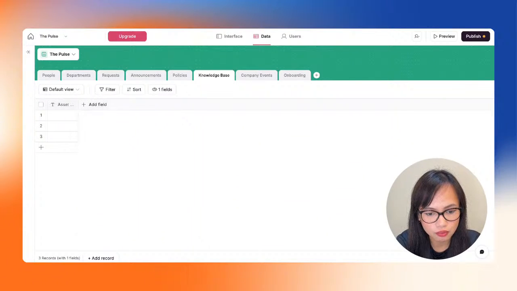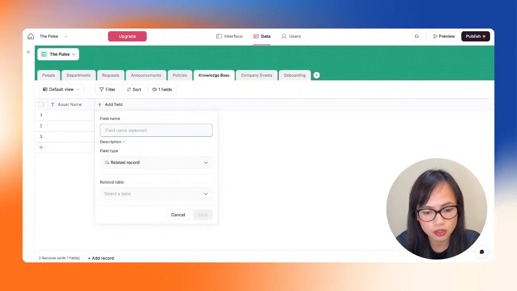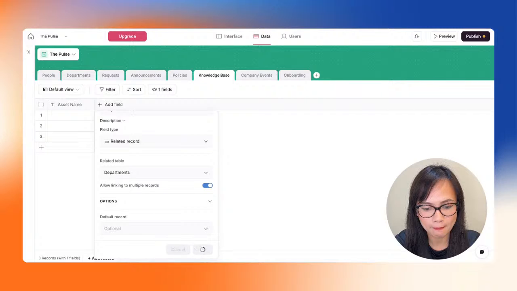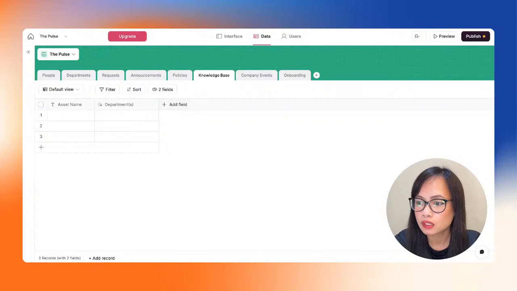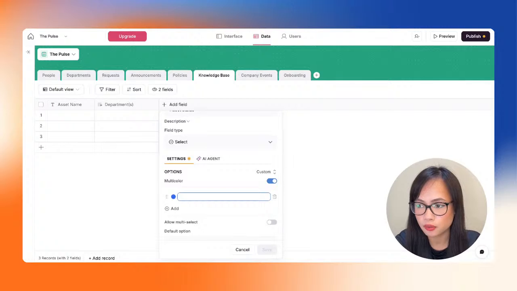Just resize that. Add field, and then we're gonna select the department that this asset is for. So we're gonna select the related record field type. There we go. Next, we're gonna have the asset status. So it's either going to be approved or rejected.